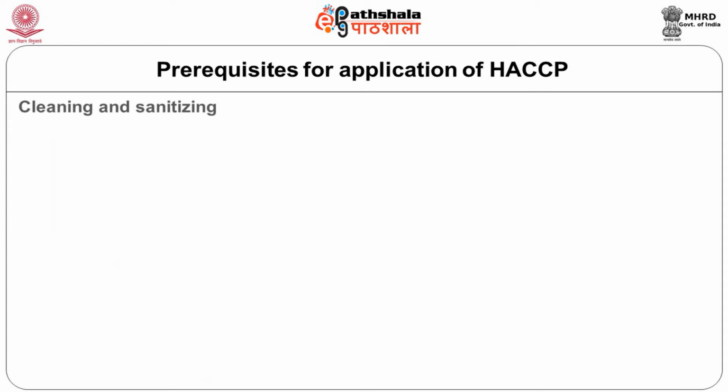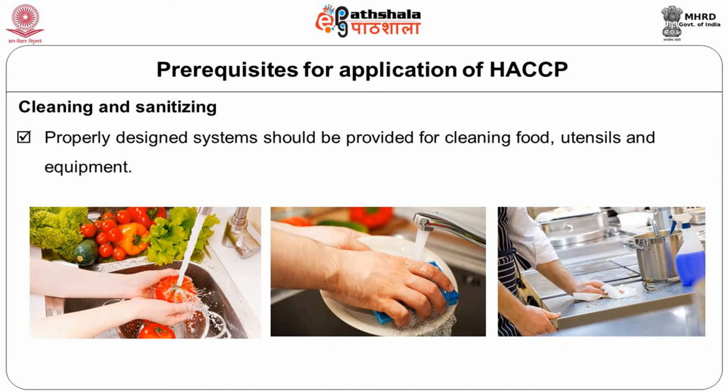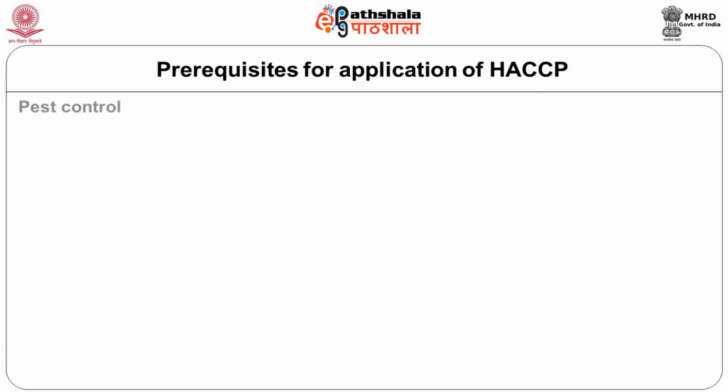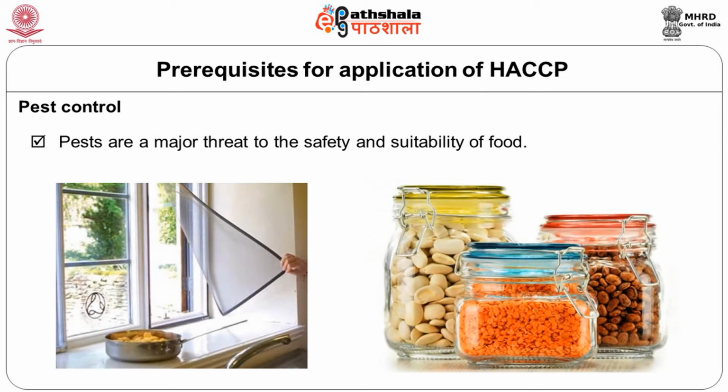So what is the cleaning and sanitation? How frequently do you clean? Whether your cleaning and sanitization processes are effectively working, and do you have any mechanism for that? Then how do you do pest control? In many food industries, pest control is a major issue. You have a lot of cockroaches, or sometimes you may even have animals like cats, even dogs sometimes. So how are you controlling that, or even the insects? Whether you have control on this type of pests in your system, whether you have that in place.